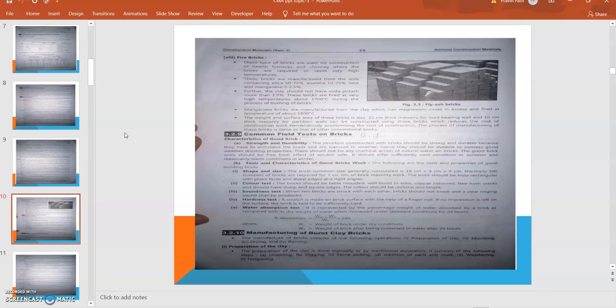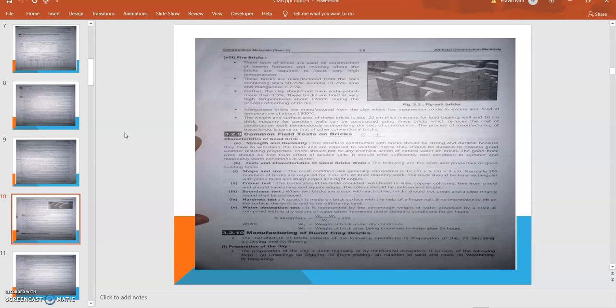These bricks are fired at very high temperature, about 1700 degrees Celsius, in the process of burning. As I said, these kinds of bricks can be utilized in chemical industries for the construction of plants. In reactive reagent plants or in a nuclear power plant, we can easily use this type of brick. Then common field tests on the bricks.